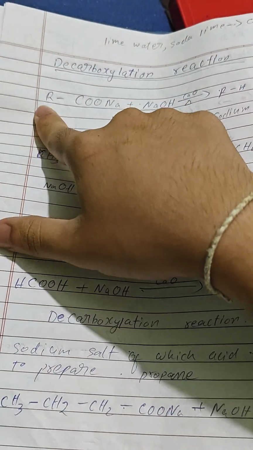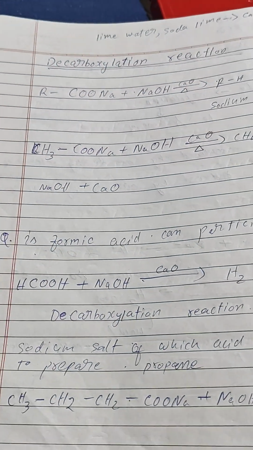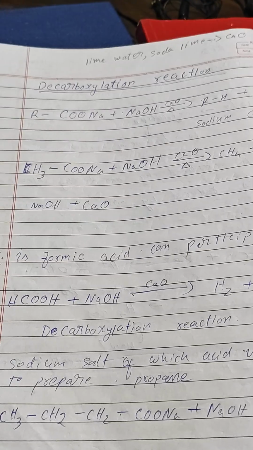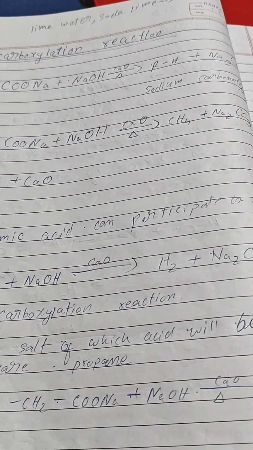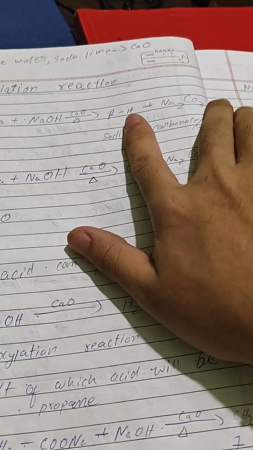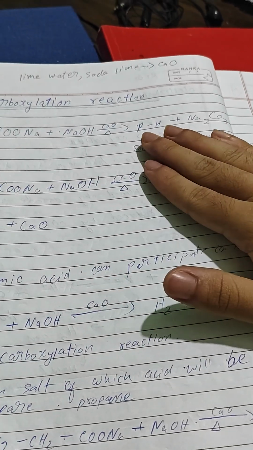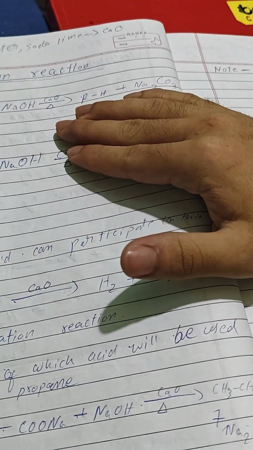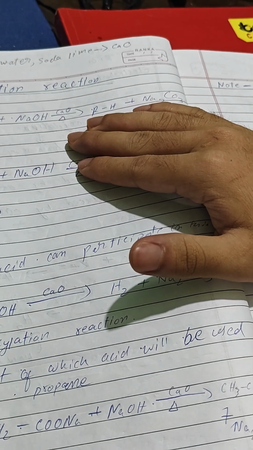So RCOONa plus NaOH, which is the reduction region, mixed with soda lime or calcium oxide, in heat, we get RH and Na2CO3. You know what Na2CO3 is made of? This is in class 10. Please use the pause button and let me sleep for a bit.